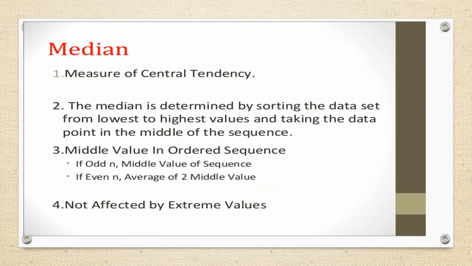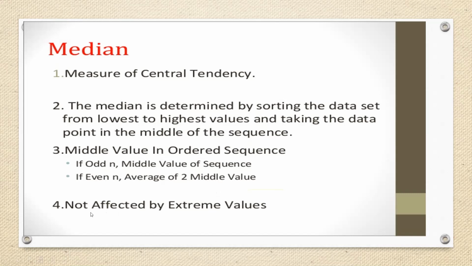Now if the number of observations is an even number, meaning 2, 4, 6, 8, 10, 12, then the average of the two middle values is called the median of the data. So we calculate the average of the two middle values, and we can find the median of the data.